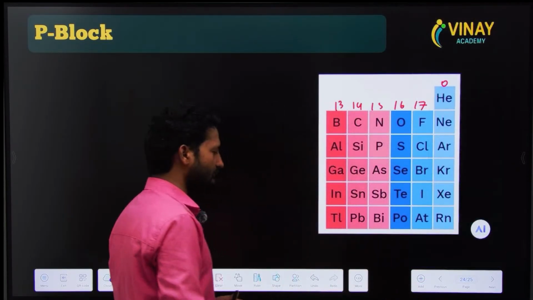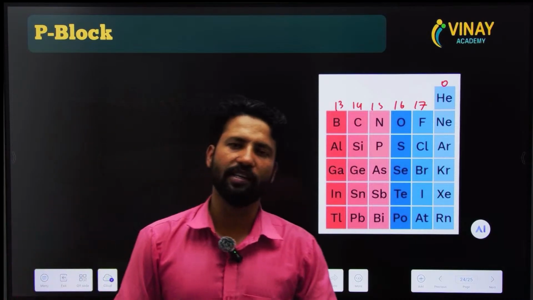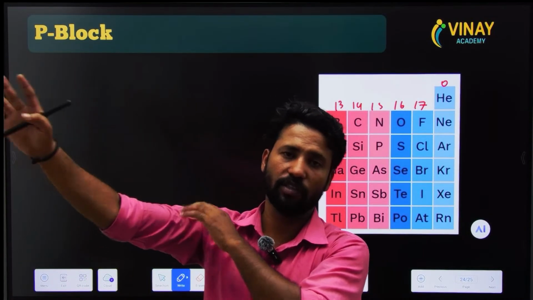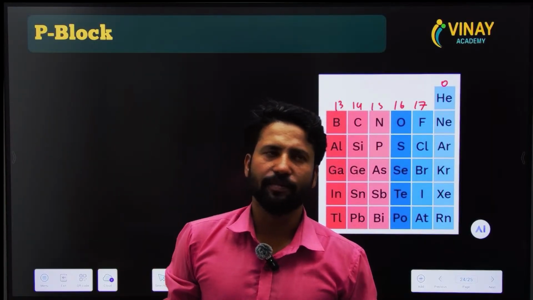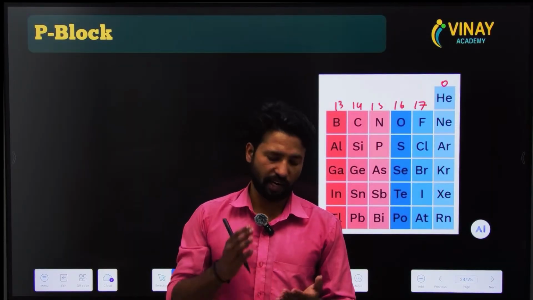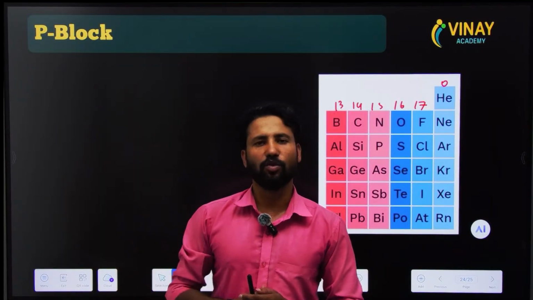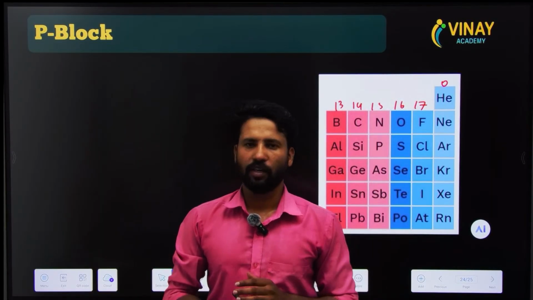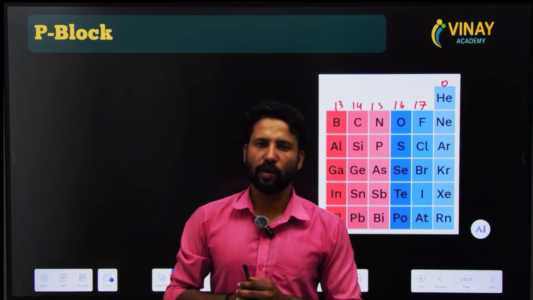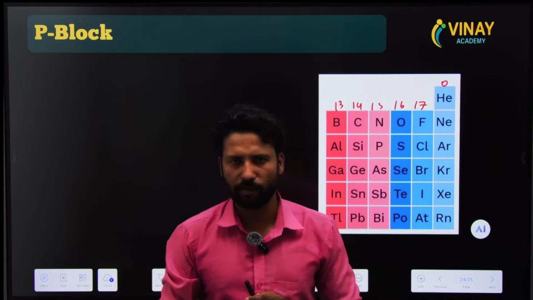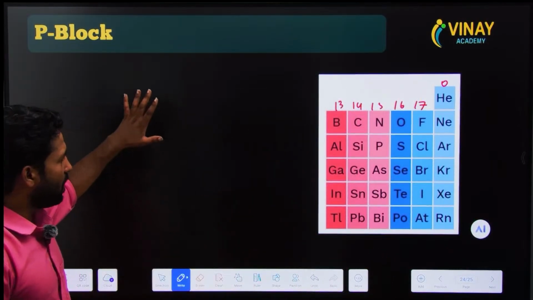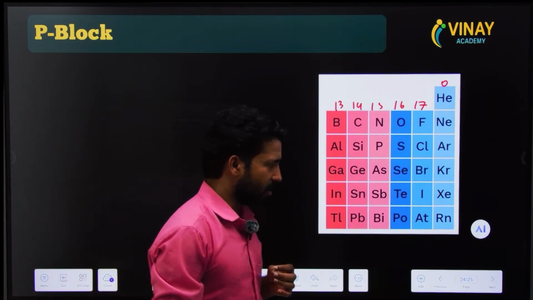F block, actually in class 12 there is a chapter known as D and F block. D and F block are kept as a separate chapter because all their properties and characteristics are so different, so wide, that we cannot discuss them in this particular chapter. So they are kept in a separate chapter. So we will discuss D and F block in that chapter. So don't worry, don't take any tension about how we will cover D and F block.